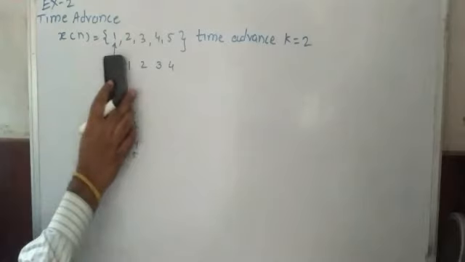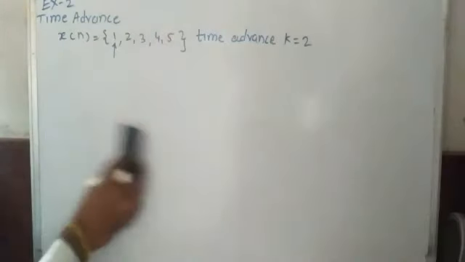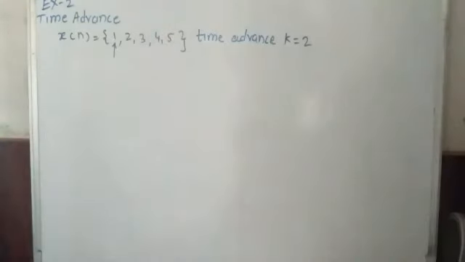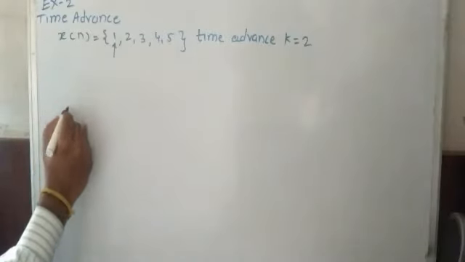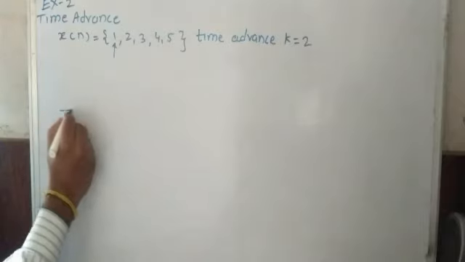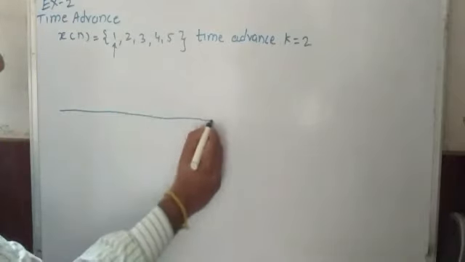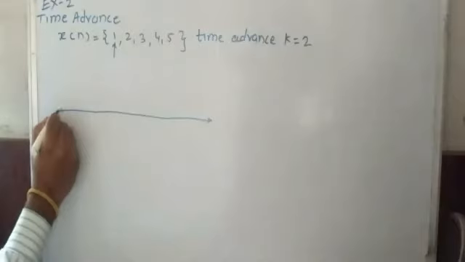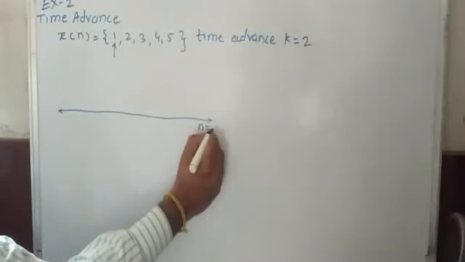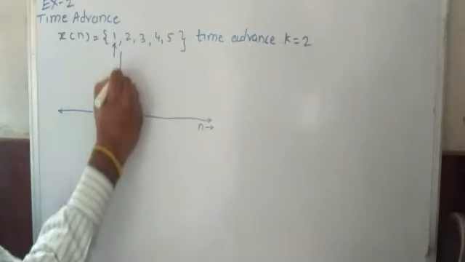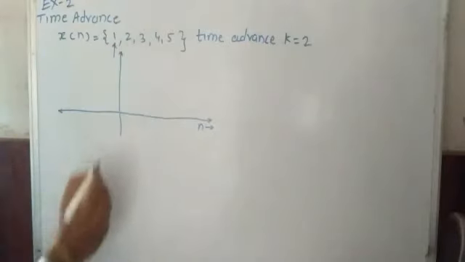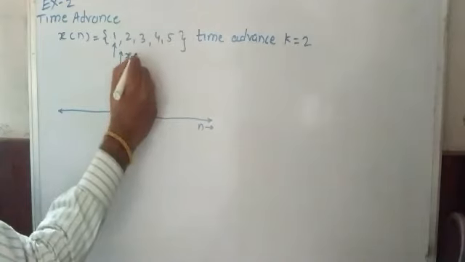Now I am drawing this signal graphically, so I put it over the graph. Here I draw n over this axis, and here I write x of n.